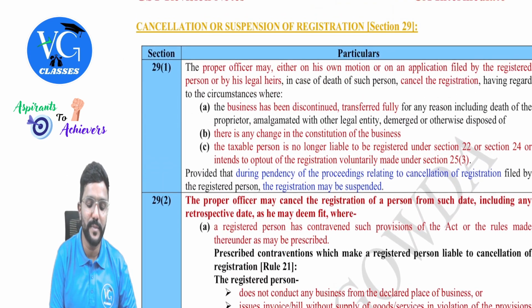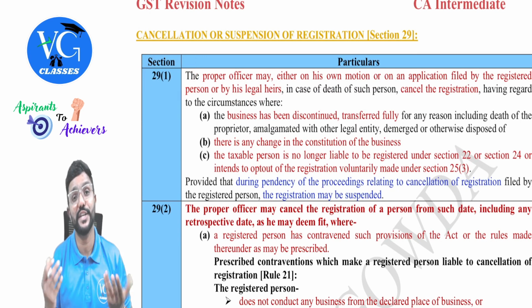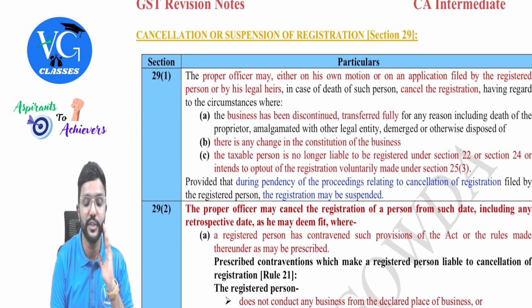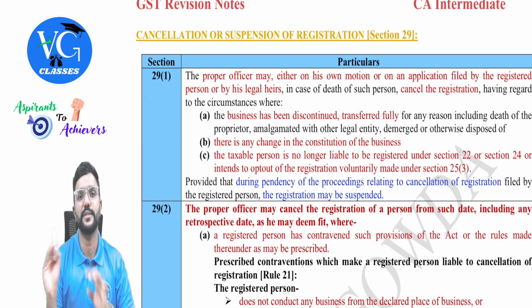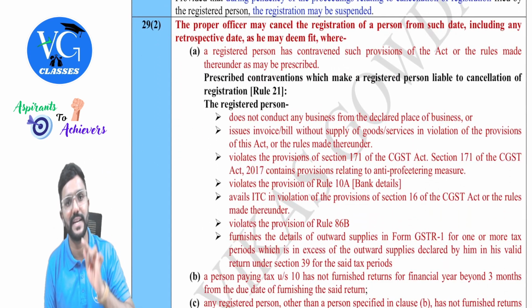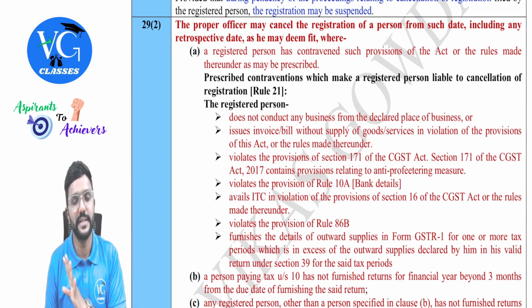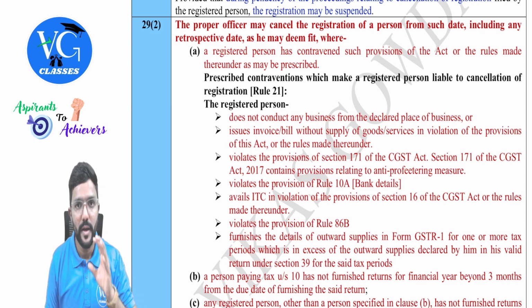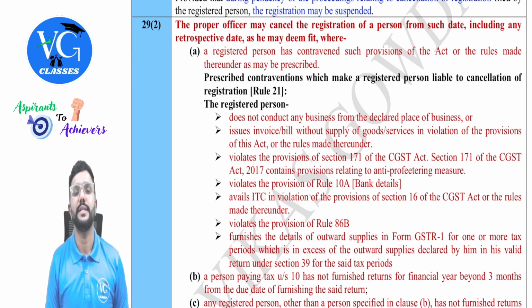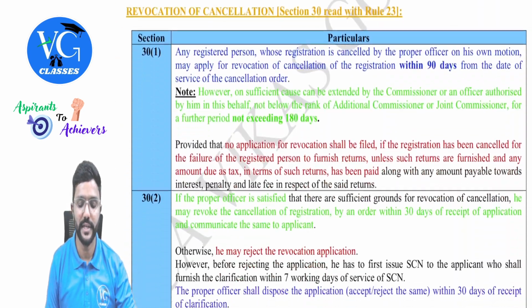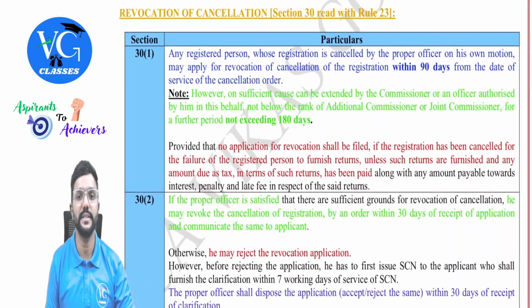Sir, what if the registered person himself has asked for cancellation and the registration is cancelled? Can he ask for revocation? No, sorry. In this case, revocation is not possible. Only as per section 29 subsection 2, when the proper officer has sent a notice and cancelled the registration by passing a cancellation order, only then, after receiving the cancellation order, can the person apply for revocation of cancellation as per section 30.